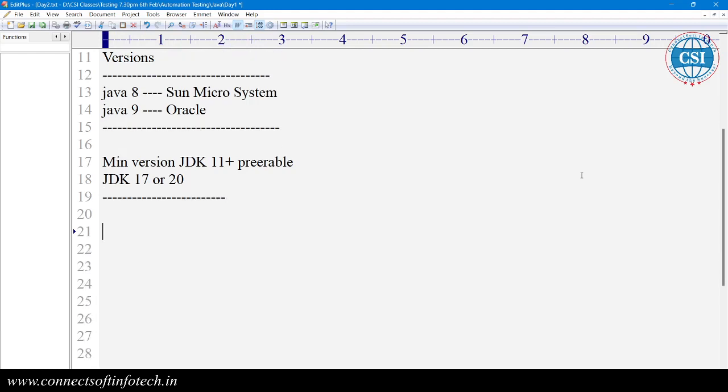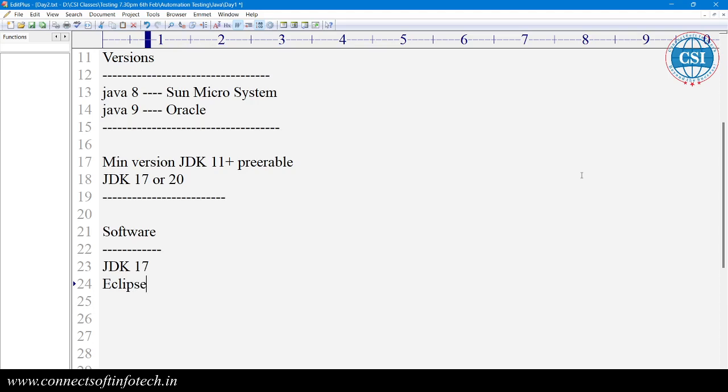So what software is required for setting up our environment for execution of Java code? We need to install the JDK, then Eclipse. If you don't have Eclipse, that is no problem, you can run the code in Notepad or any editor.